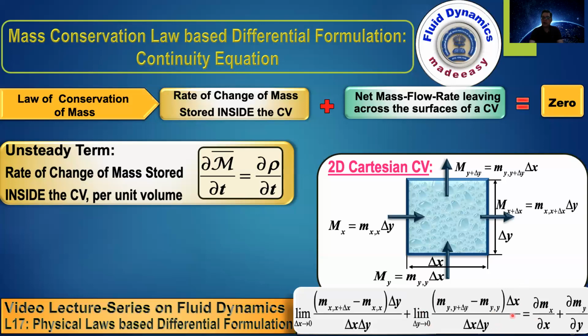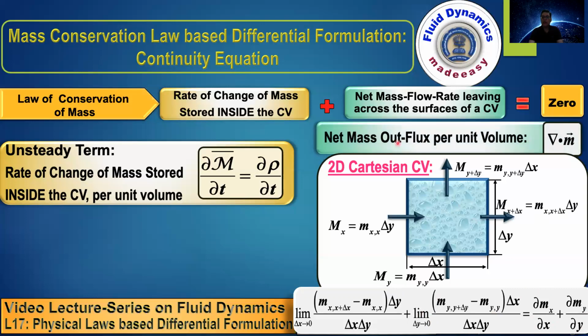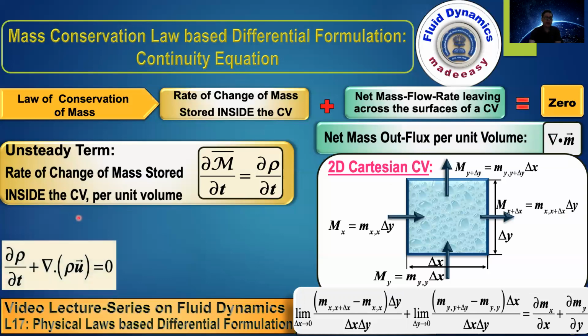This term gets converted into ∂(ρv)/∂y. So this is the total net mass flow rate leaving across the surface of the control volume, which is called net mass outflux per unit volume. So this del dot m vector is the net mass outflux per unit volume. So this term divided by volume, which we have obtained in a differential form, is equal to ∂ρ/∂t plus this del dot m. Okay, so finally we have obtained the differential formulation, the mass conservation law based differential formulation, which is shown here.